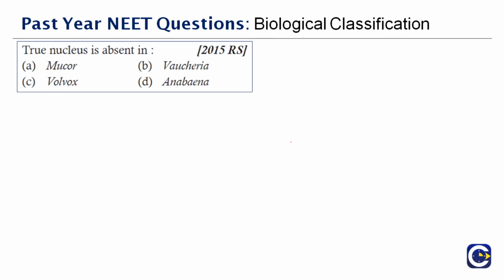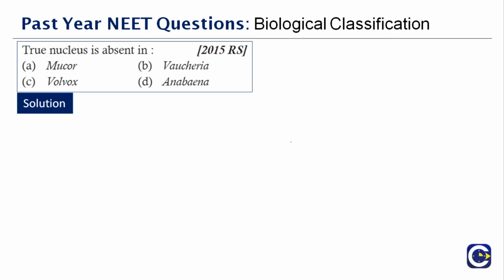Next question: true nucleus is absent in dash. You're given 4 options here. First you need to answer what a true nucleus is. A true nucleus is nothing but a proper, well-defined nucleus. The 4 options are Mucor, Volvox, Anabaena, and Vulgaria. Out of these, the correct answer is option D, Anabaena.